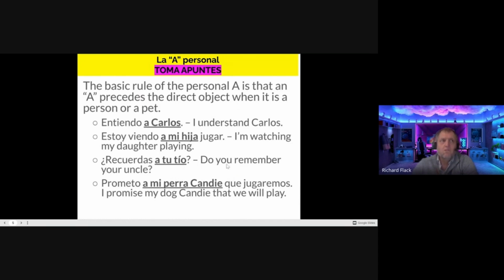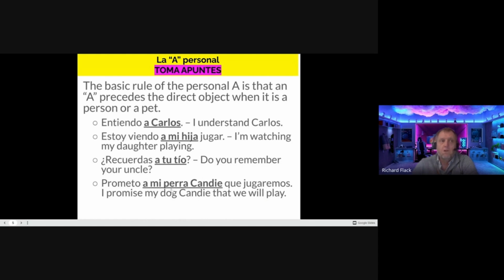¿Recuerdas a tu tío? Do you remember your uncle? The subject is you. The action is remembering. The direct recipient of the remembrance is your uncle. So we have to put the a in front. A tu tío. Prometo a mi perra Candy que jugaremos. I promise my dog Candy that we will play. I is the subject. The action is promising. The direct recipient of the promise is my dog Candy. My dog Candy is a pet. Therefore, I have to put the a in front. A mi perra Candy.